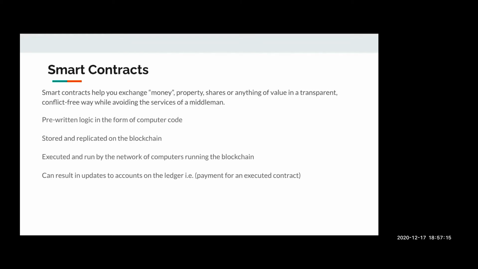So smart contracts can be of various types, like exchange of money, property, creation of any certificate, crowdsourcing, electoral voter application or auction website, and any operation that performs some update on the smart contract. That update is again synced up with the ledger of each of the nodes, so that every node has the same copy of the data, and there is no conflict among the nodes for the data.